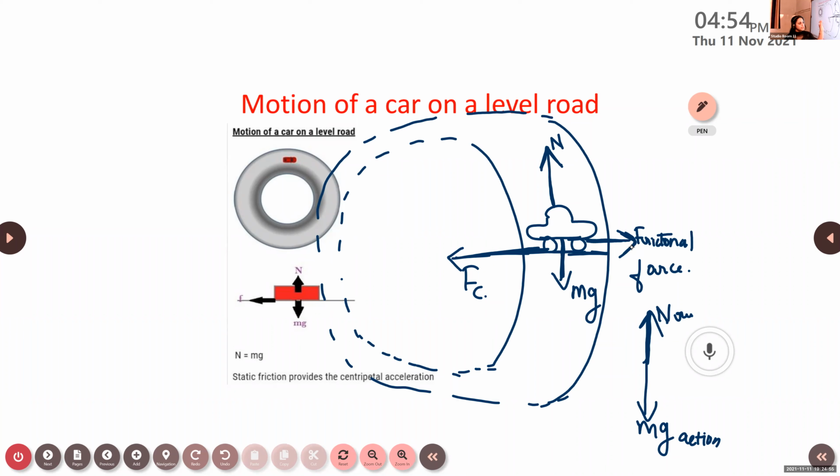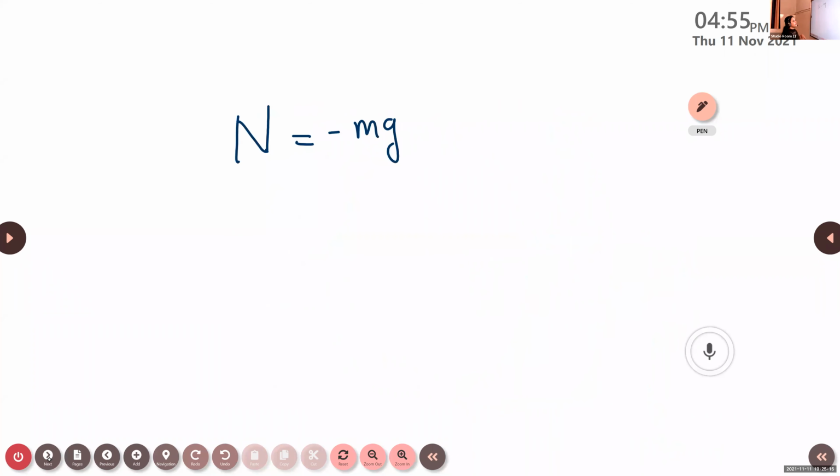The centripetal force is provided by the frictional force. We cannot say the centripetal force is exactly balanced by the frictional force. Here we use the term: the necessary centripetal force is provided by the frictional force of the car.